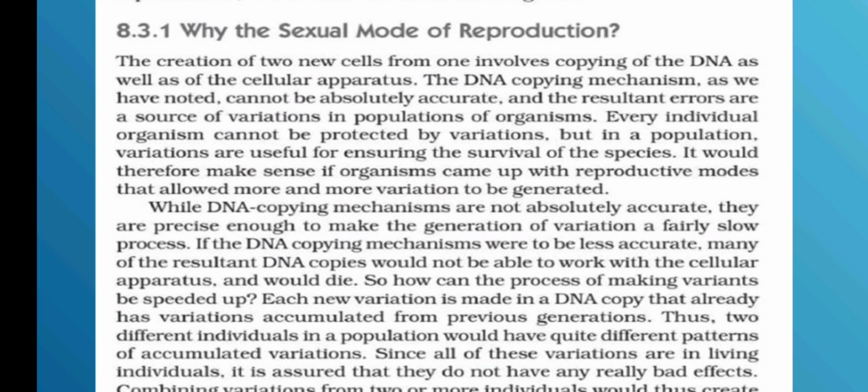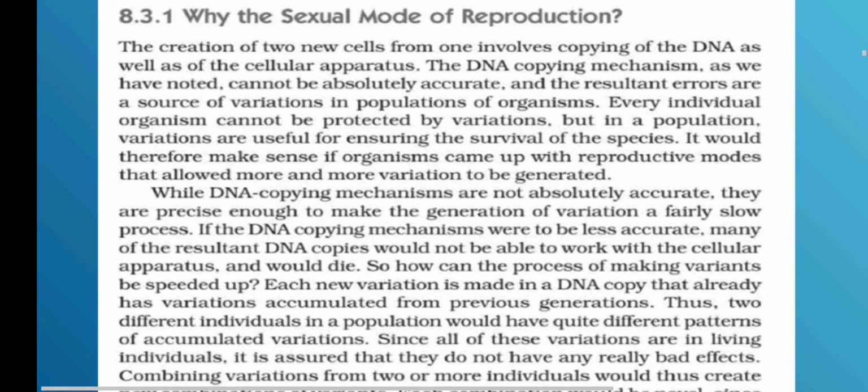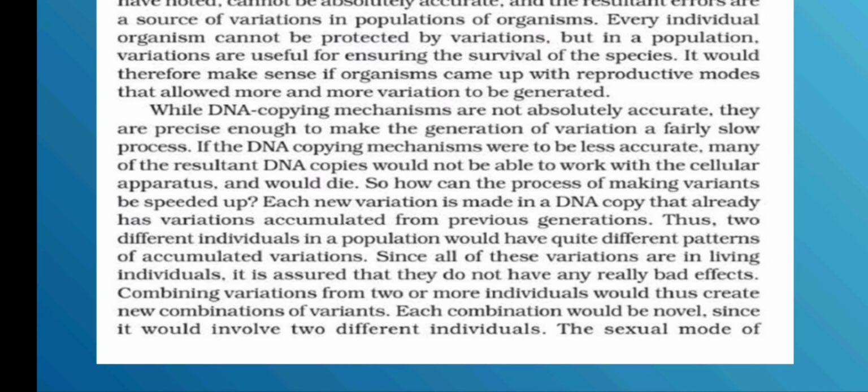It would therefore make sense if organisms came up with reproductive modes that allowed more and more variation to be generated. If organisms have more and more variations, then they can survive very appropriately. While DNA copying mechanisms are not absolutely accurate, they are precise enough to make the generation of variation a fairly slow process. There are slight changes which help in the progress of the generation.